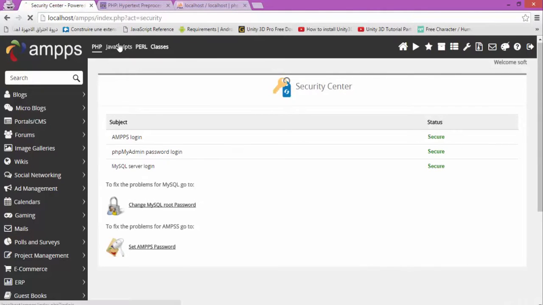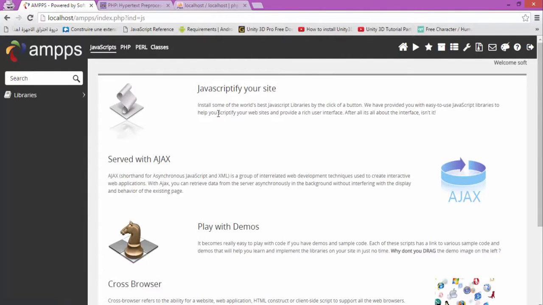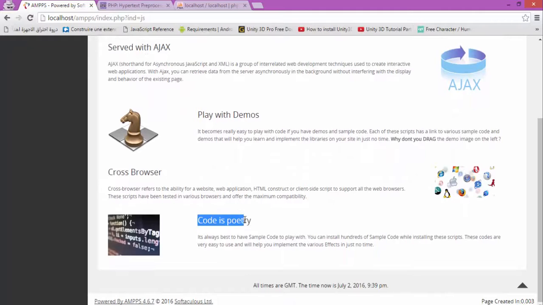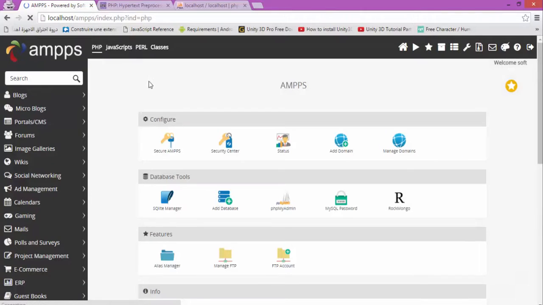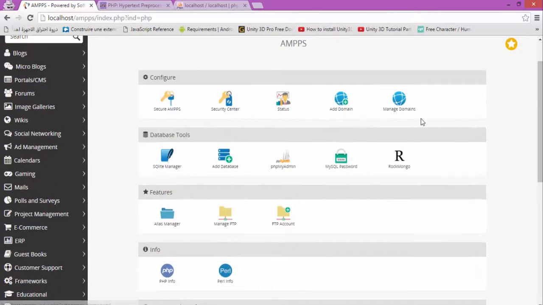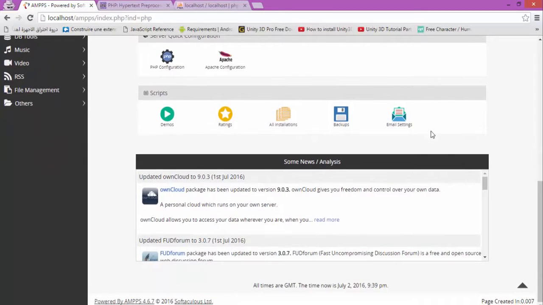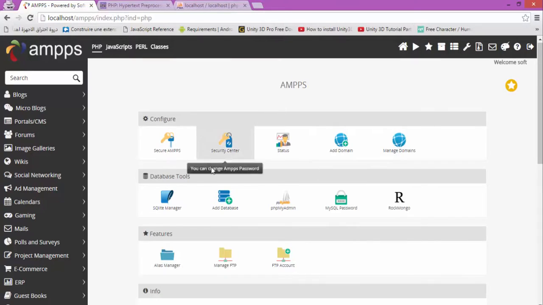Let's see what we got in JavaScript. Let's play with the demo. No, I don't want this. Code quality. PHP. Well, that's nice. This is a nice style. I love it. Nice, good style. Well, guys, this is all for today. See you next time in another tutorial, the first tutorial of PHP.